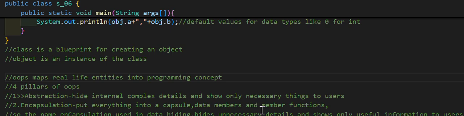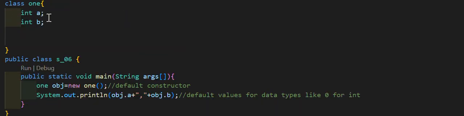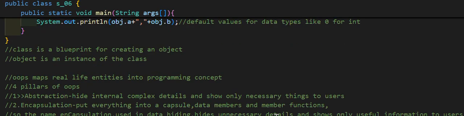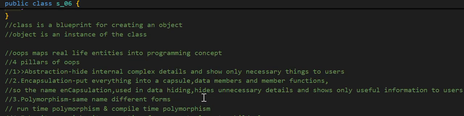Next comes encapsulation. In encapsulation, you will see there's the word capsule inside the term. Encapsulation means putting everything into a capsule, be it data members or member functions. We will put everything inside that class. So this class can hold both data members as well as member functions, which we will see later. Encapsulation also promotes data hiding, the same concept as in abstraction: hide unnecessary details and show only necessary things to the user.